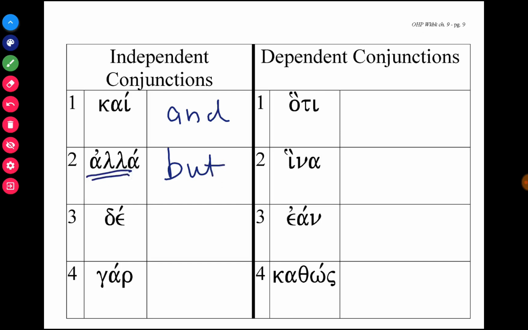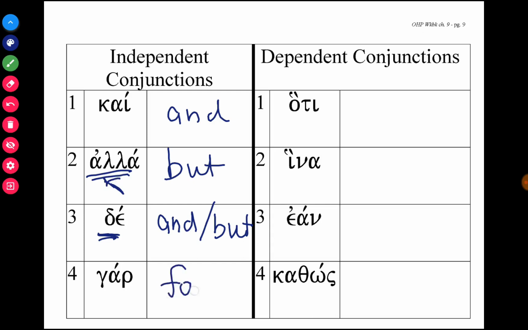It's a conjunction that makes a strong contrast. De can be translated as and or but, depending on the context, but it can have both meanings. While it can contrast one part of the sentence with the other, it's not a strong contrast like alla is. And then we have gar, which means for.